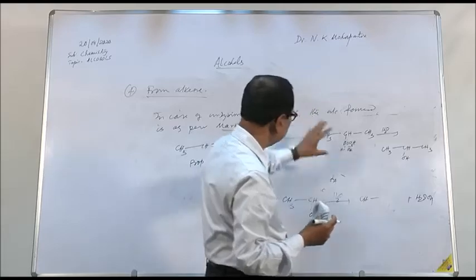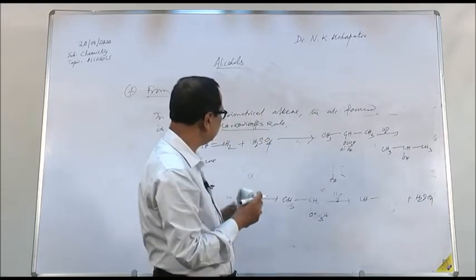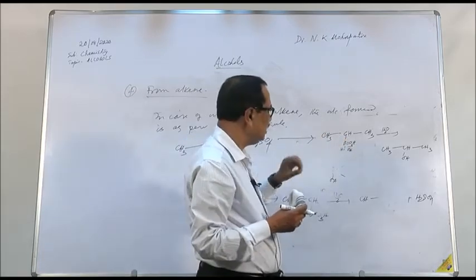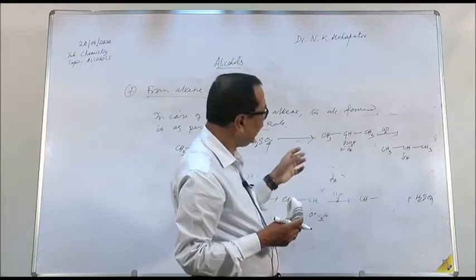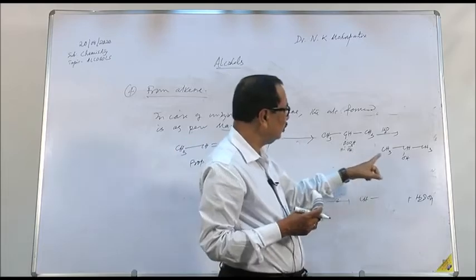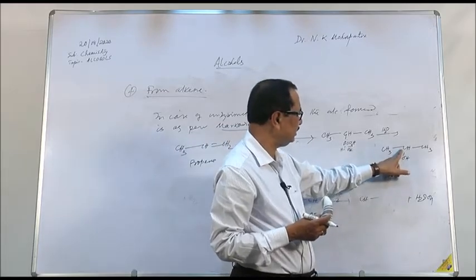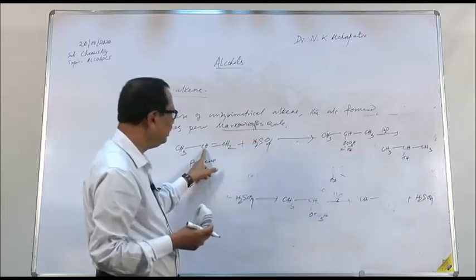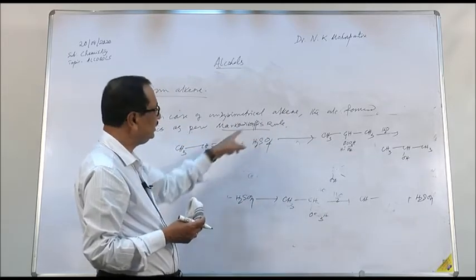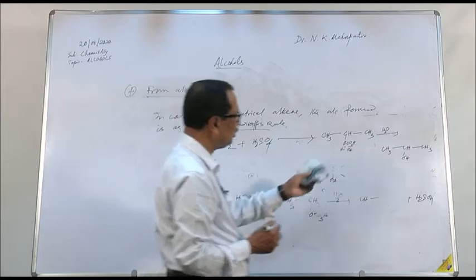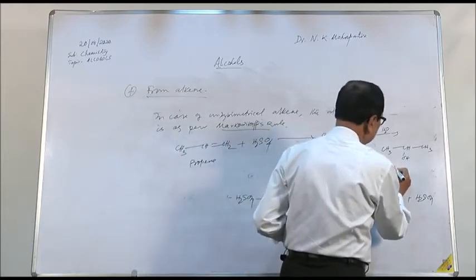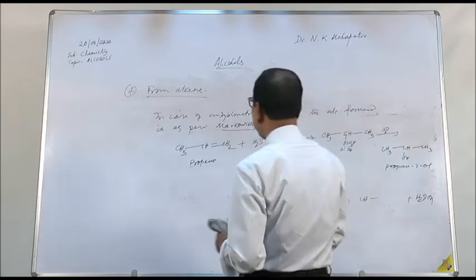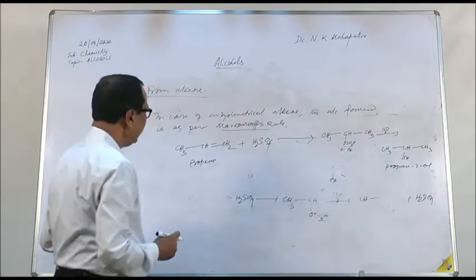Virtually this is hydrolysis, where addition of water is occurring, and the negative part of water, OH minus, is attaching to that carbon atom which contains less number of hydrogen atoms. This is Markovnikov's rule. Therefore, the product formed will be propan-2-ol. This is how from alkene you can prepare alcohol.